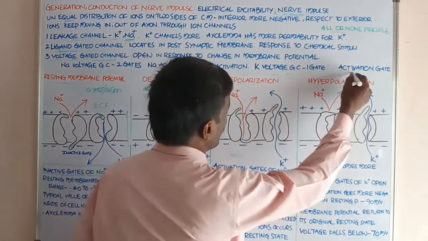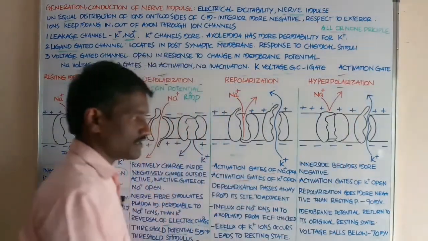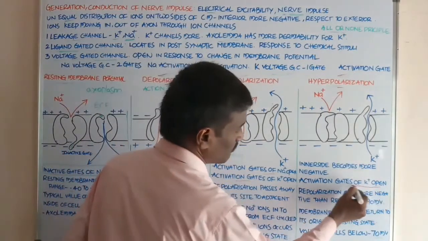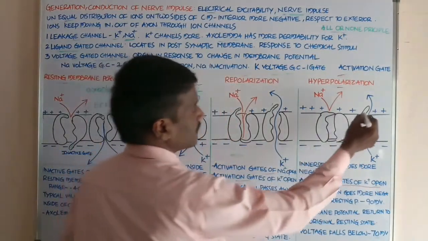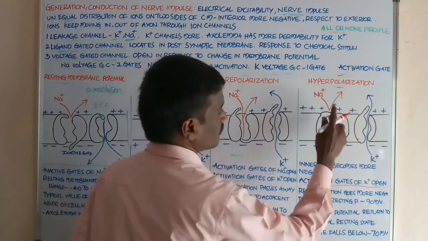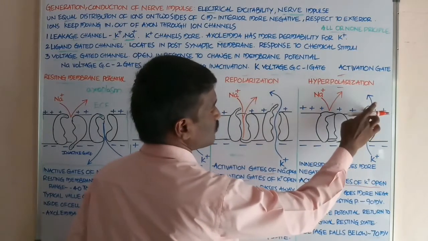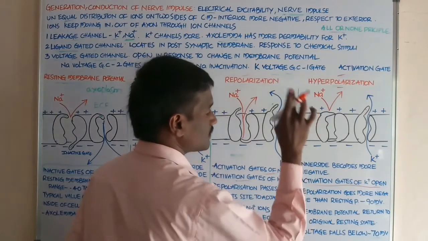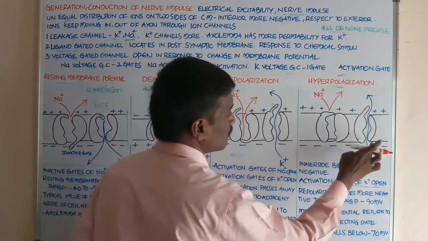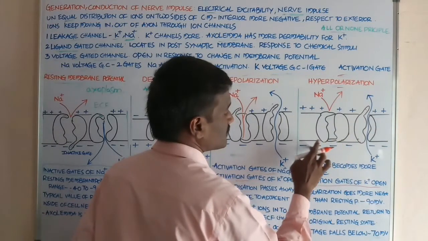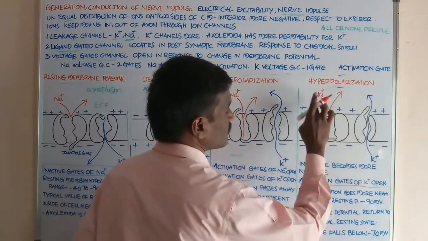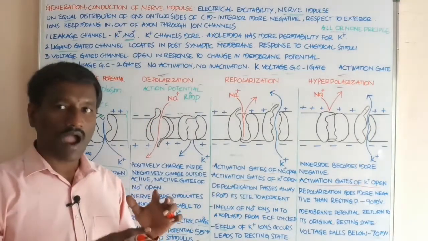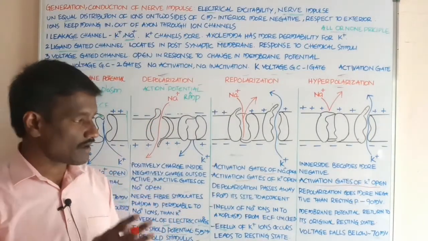Next, what about hyperpolarization? In hyperpolarization, the activation gates of potassium open. Only the potassium gate is open, and it causes the inside to become more negative than the outside. Okay, student, this is hyperpolarization.